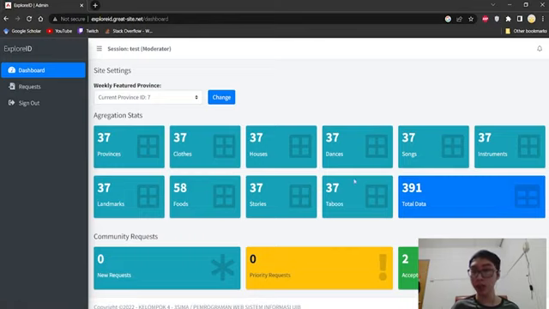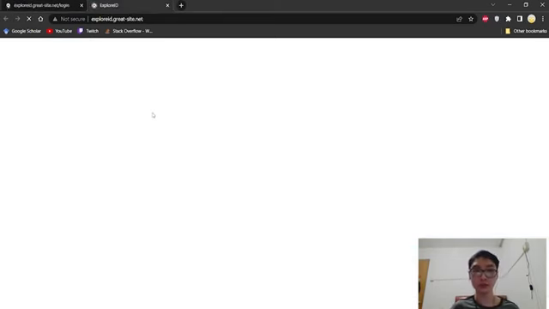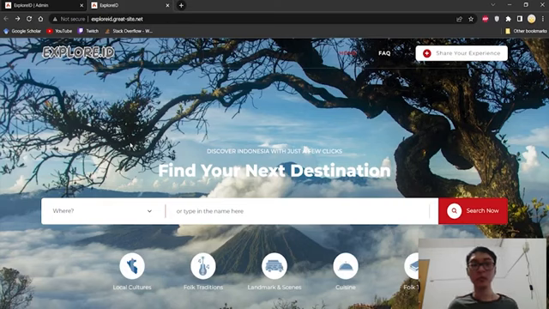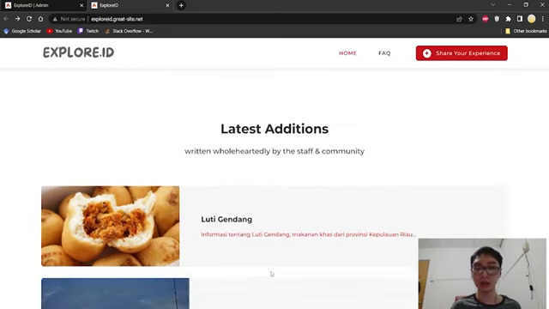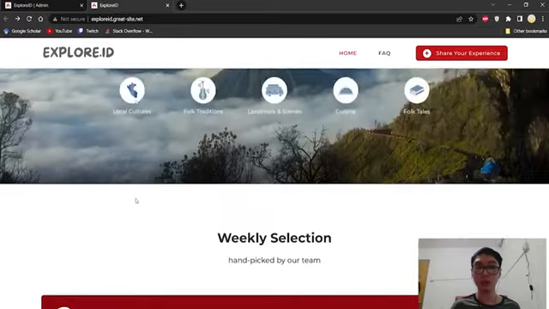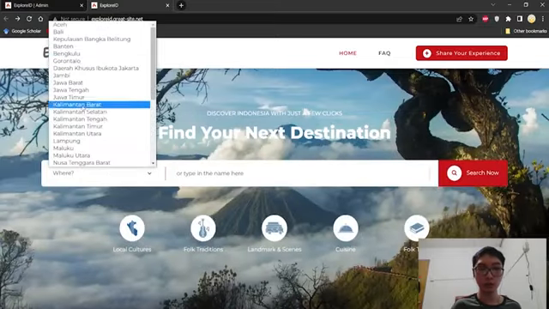I'll explain what happened, the changes that happen. So if you go to ExploreID now, I'll explain to you what happened after we send the data to the table. If you see from here, the home page, the newest additional information to the table will be shown in the latest department. See, the latest edition now has the Luti Gendang. So this thing has been sent, as we saw from the province just now, to Kepulauan Riau. So we go to Kepulauan Riau.